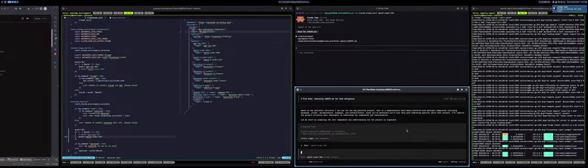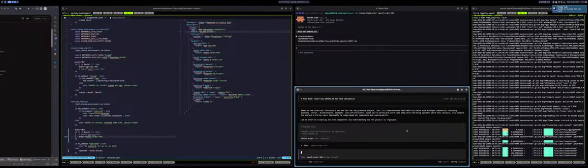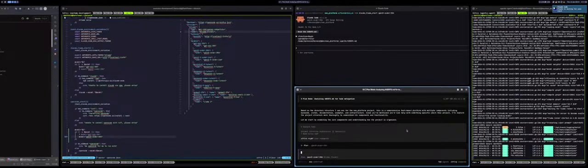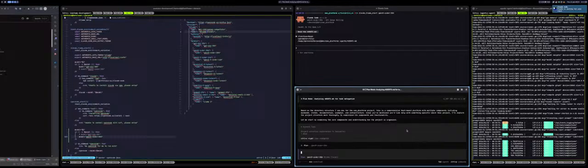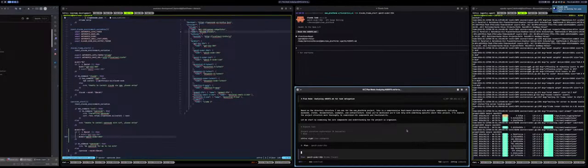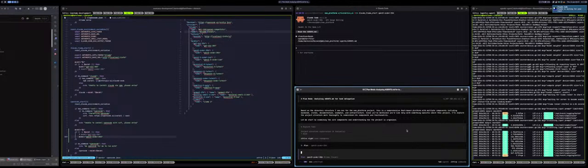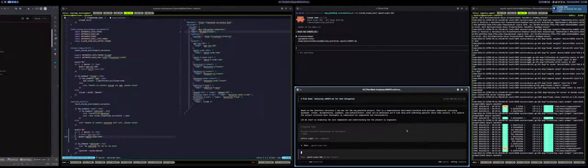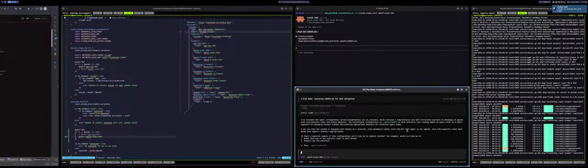Oh, Qwen3 Coder is actually doing better. Okay, that's very interesting. So Qwen3 Coder with OpenCode is doing way better than with Claude Code.